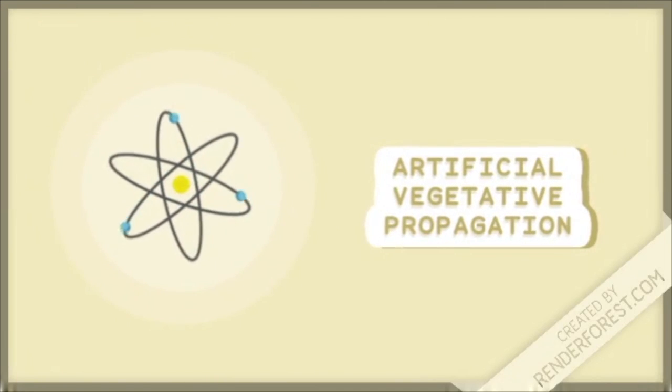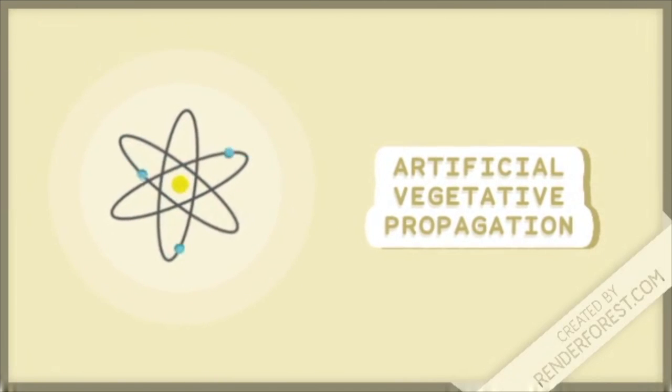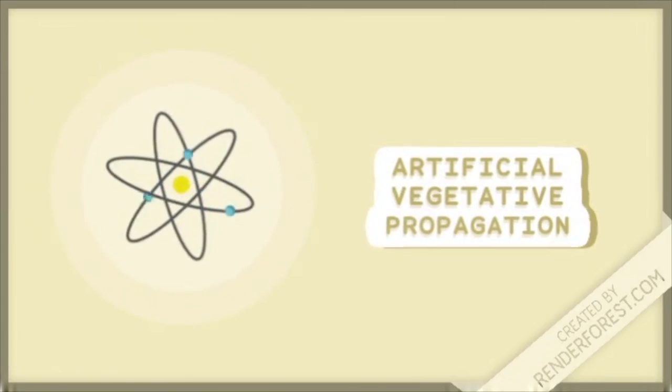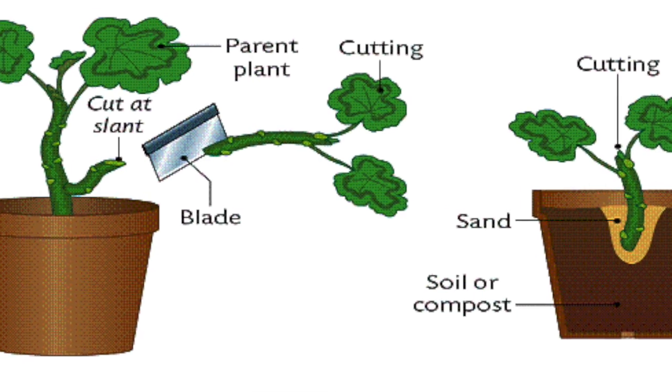Artificial vegetative propagation is a deliberate production of new plants from parts of old plants by humans. This can be done by following 3 methods: cutting, layering, and grafting.